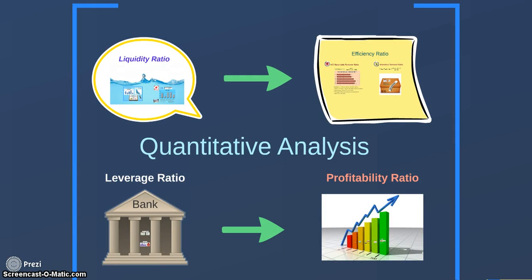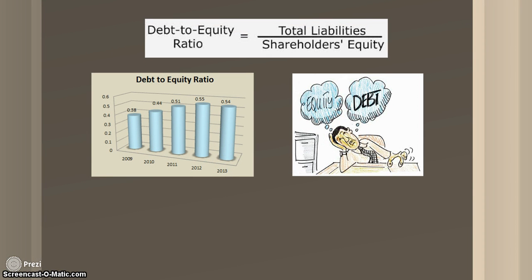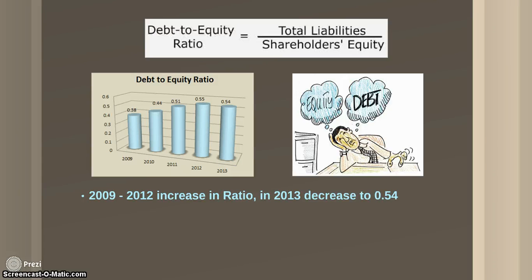So the next ratio that I'm going to talk about is leverage ratio. The first one, debt to equity ratio, is total liabilities over shareholder equity. So this is the graph. So what does this mean? For 2009 to 2012, let me just do analysis. There was an increase in the ratio from 2009 to 2012. In 2013, it decreased to 0.54.